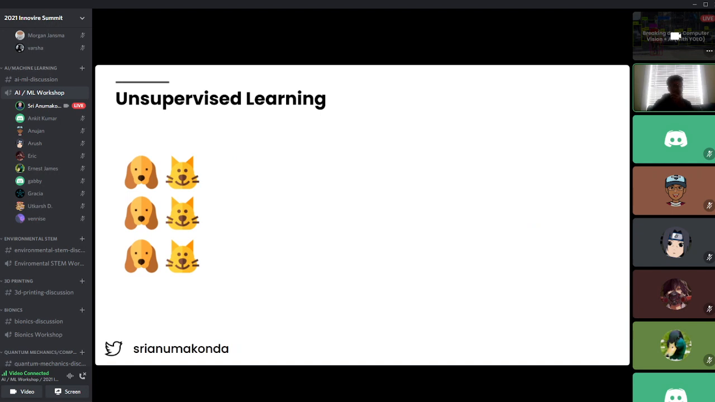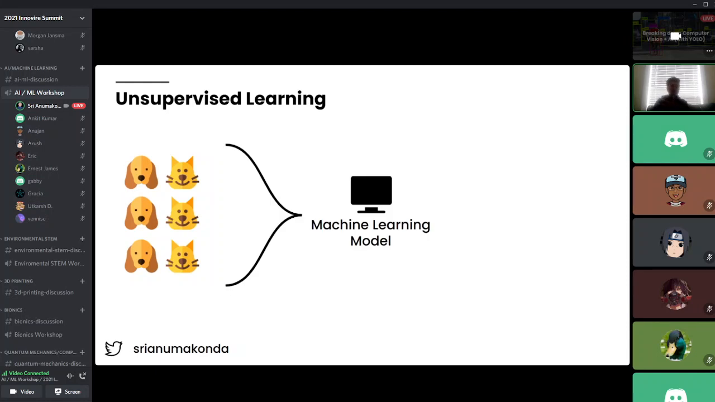Unsupervised learning is a bit different, but it's still very intuitive and understandable nonetheless. Let's say I had this data set, but this time what you notice here is that I didn't label the data set.